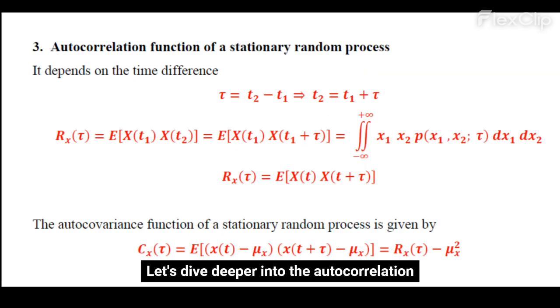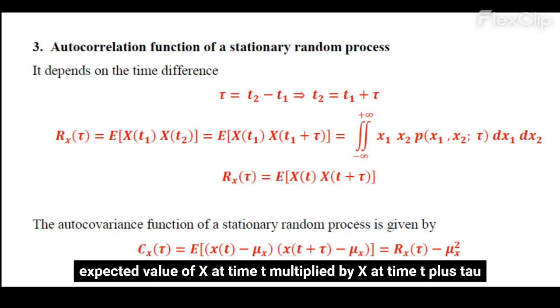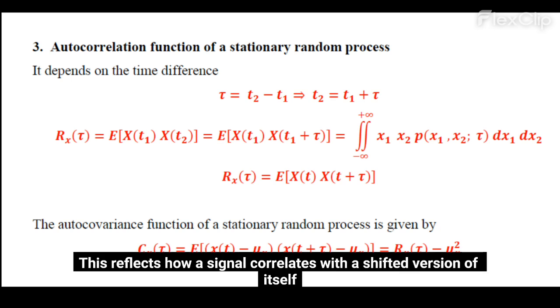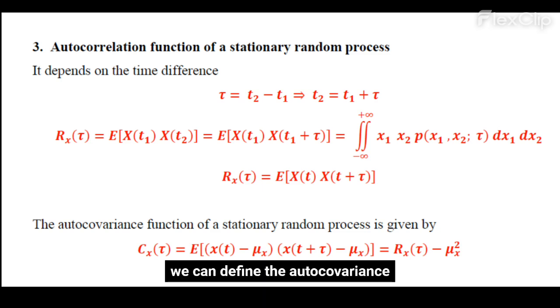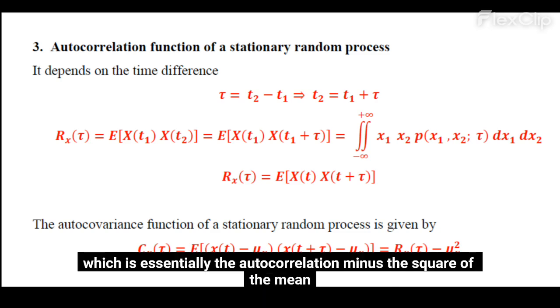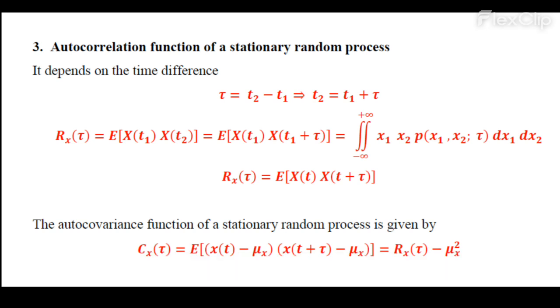Let's dive deeper into the autocorrelation function for these stationary processes. Since the timing depends only on the difference, tau, we can define the autocorrelation Rx as the expected value of x at time t multiplied by x at time t plus tau. This reflects how a signal correlates with a shifted version of itself. Similarly, we can define the autocovariance, which is essentially the autocorrelation minus the square of the mean.